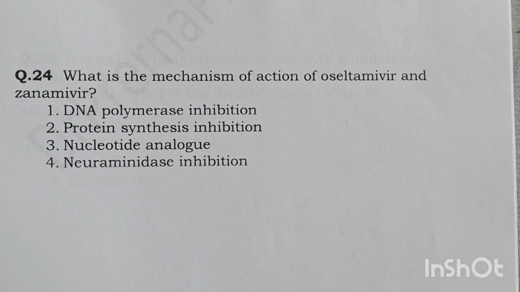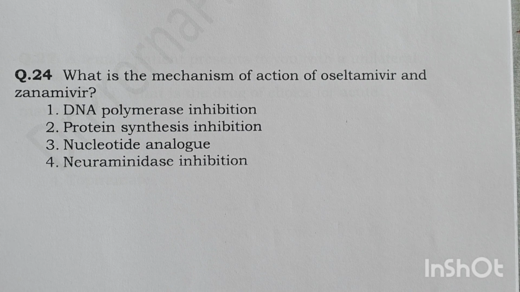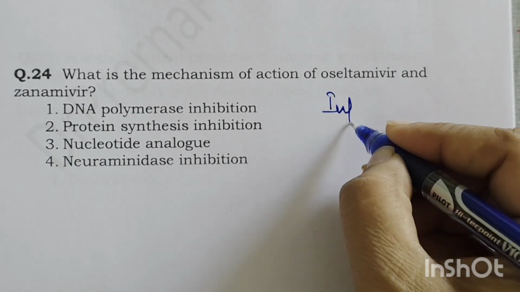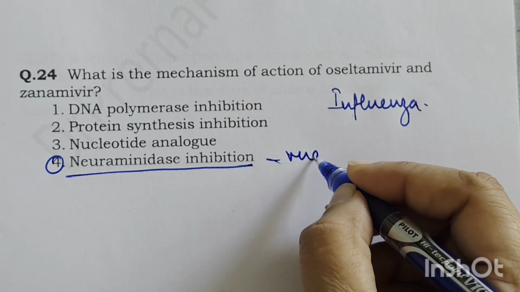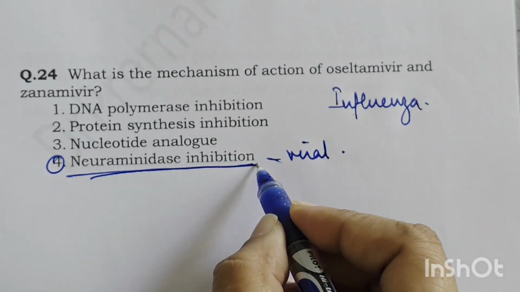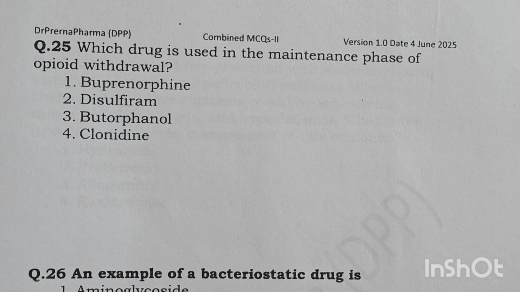What is the mechanism of action of oseltamivir and zanamivir? Oseltamivir and zanamivir are drugs basically used in the treatment of influenza, and these drugs act by neuraminidase inhibition. So they inhibit the viral neuraminidase enzyme, and they bring the action in influenza.